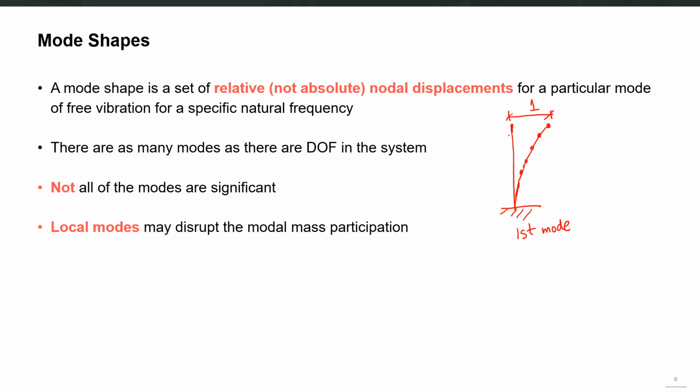Why can we normalize it in any way? Because we know that the pattern is what is required or what is important. The absolute values of these numbers at each level for a mode shape are not important. So that's why we say that it is a relative nodal displacement.